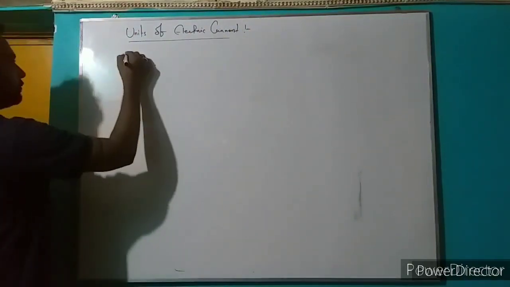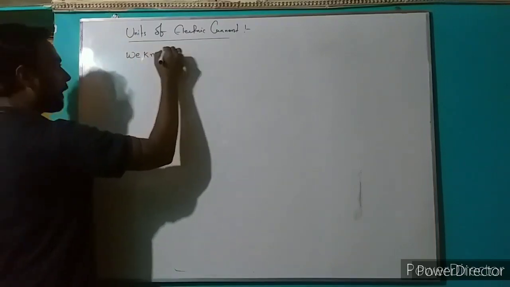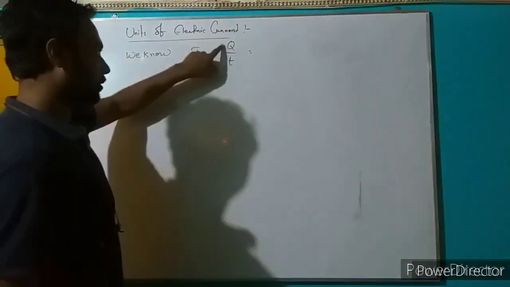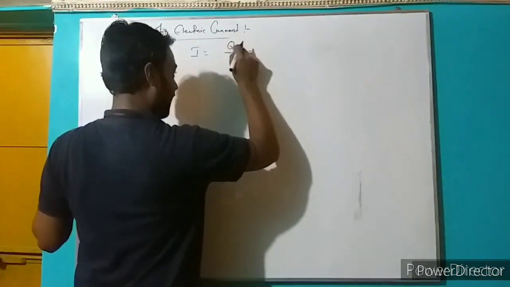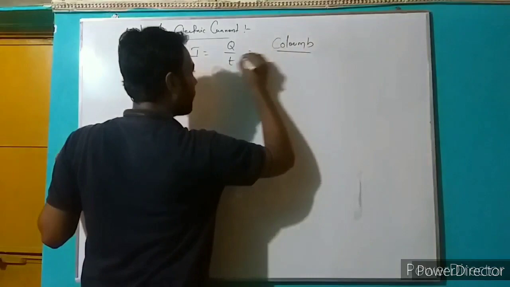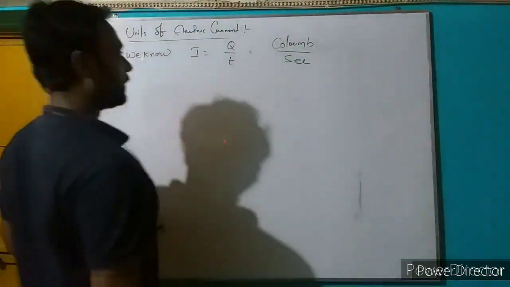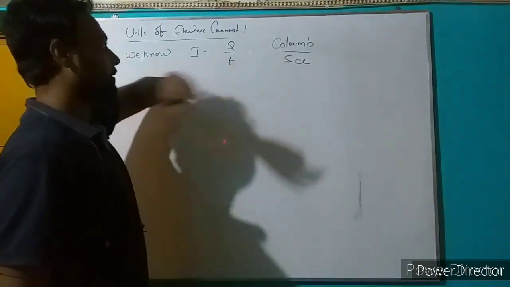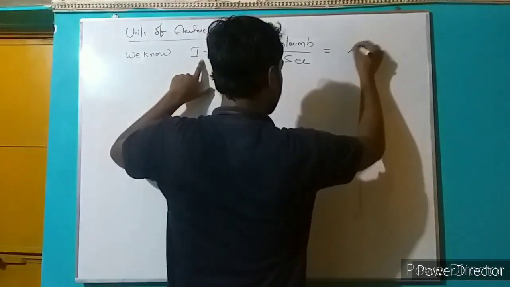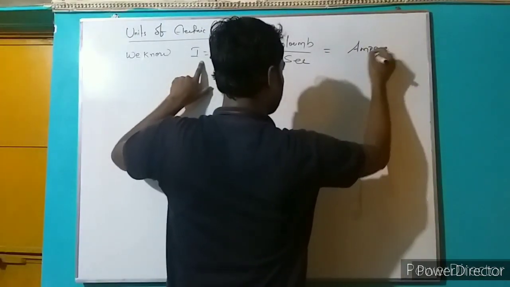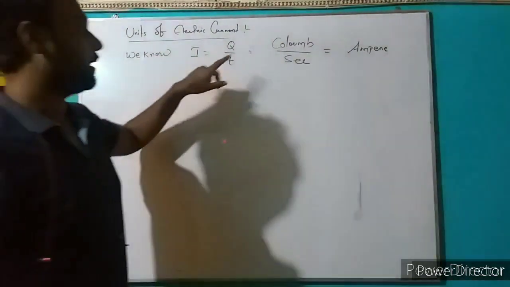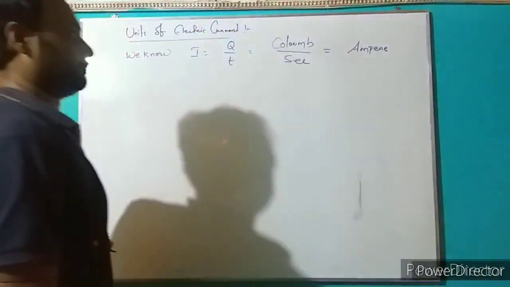We know I equals Q by T. Q means the charge, whose unit is the coulomb, and T means time, the second. In this case we can represent it as coulomb per second. In another way it can also be defined as ampere. In SI it is defined as ampere.